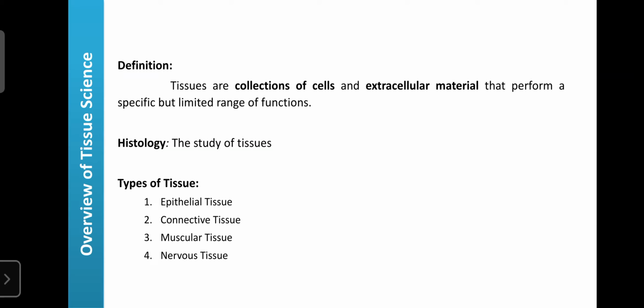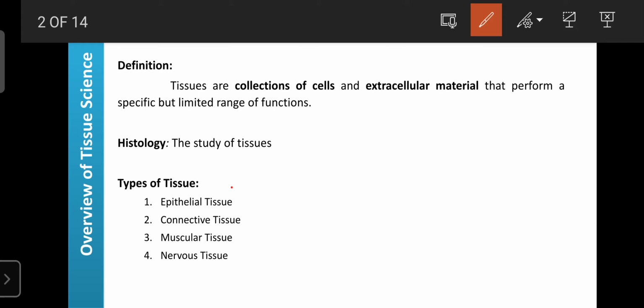The study of tissues, their features, their occurrence, as well as their normal physiology and abnormal physiology, is known as histology, the study of the tissues. And the tissues are mainly classified into four types. First, epithelial tissue.